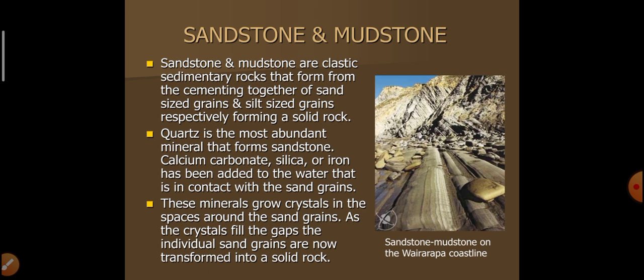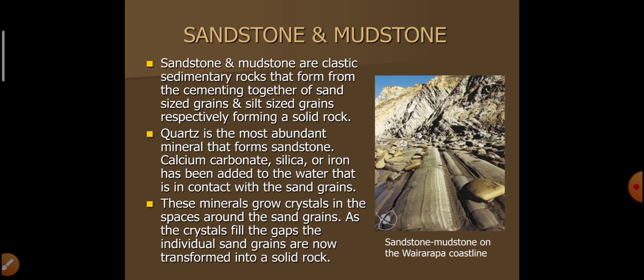Sandstone and mudstone. Sandstone and mudstone are clastic sedimentary rocks that form from the cementing together of sand size grains and silt size grains respectively to form a solid rock. Quartz is the most abundant mineral that forms sandstone. Calcium carbonate, silica and iron are added to water that is in contact with the sand grains.